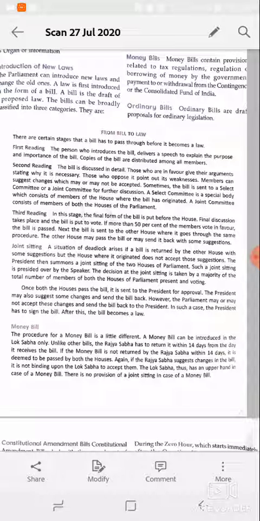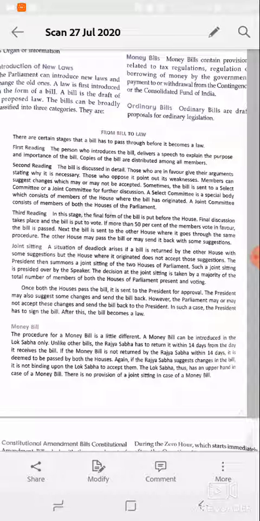Third reading: in the third stage, the final form of the bill is put before the house. Final discussion takes place and the bill is put to vote. If more than 50% of the members vote in favor, the bill is passed, and next the bill is sent to the other house where it goes through the same procedure. The other house may pass the bill or may send it back with some suggestions, right? So in the third stage the final discussion and a vote take place. If 50% of the members vote in favor, then the bill is passed and sent to the next house.